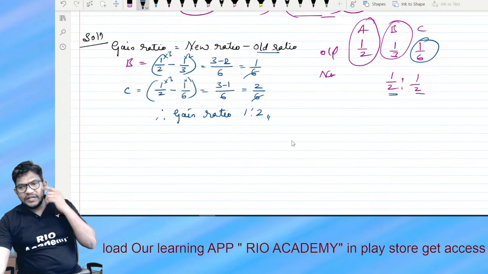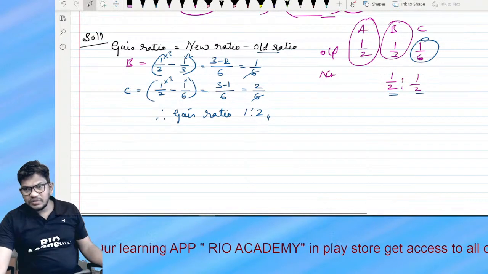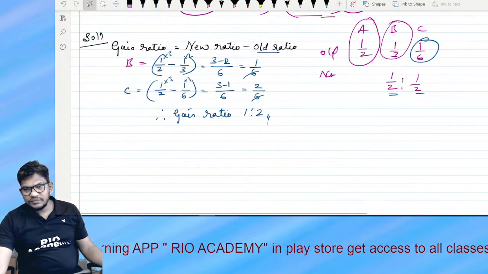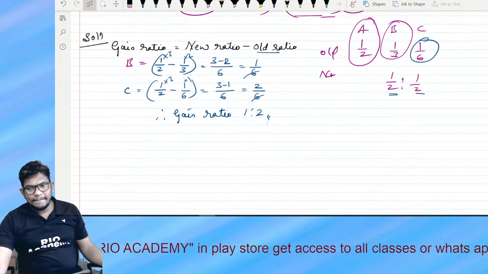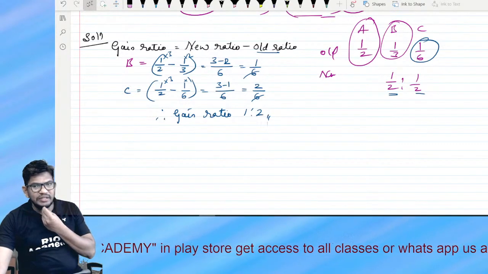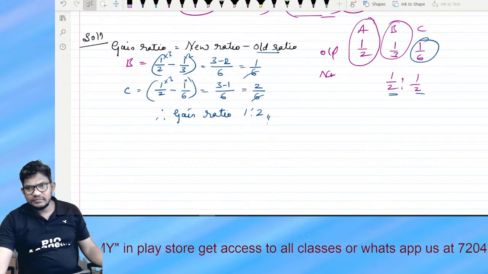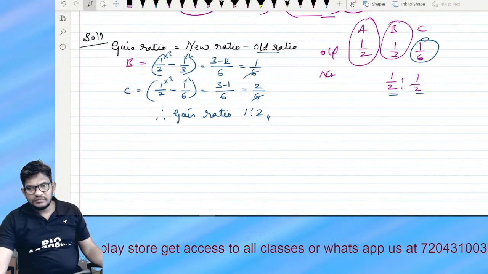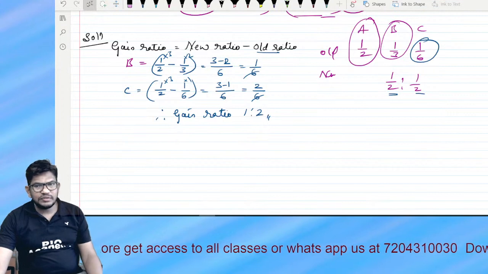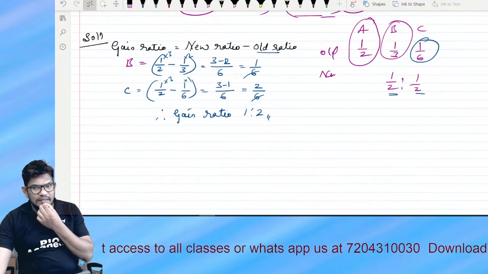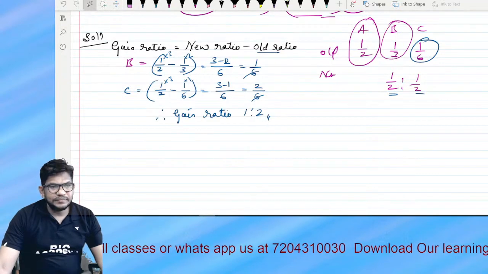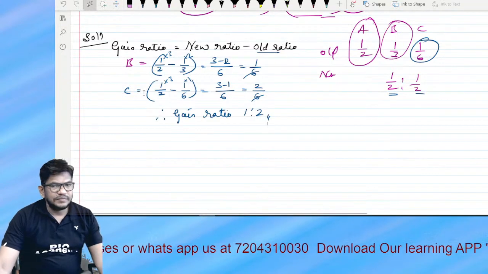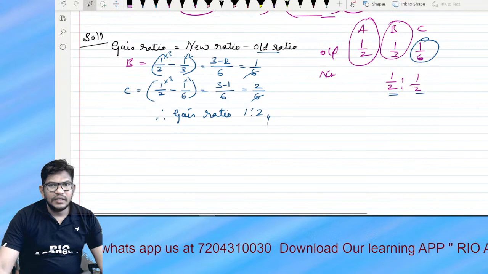Understood, my dear students? No doubt? No doubt, Apurva, sir. No doubt, sir. Vibhuti, Nikita, Santosh. Let's move ahead. Can you go for the next?